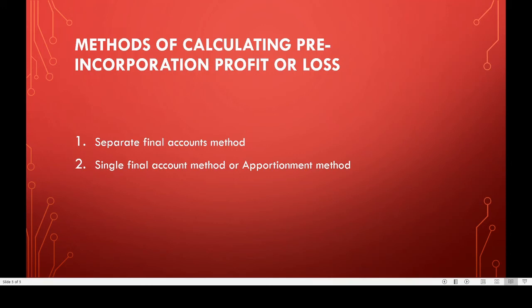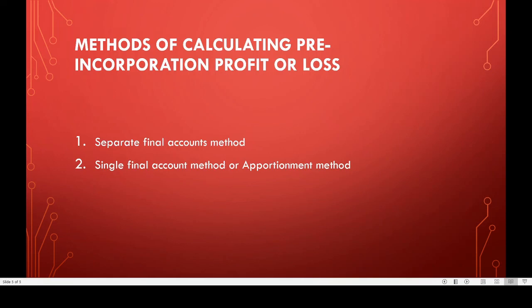Next, the second one, single final account method or apportionment method. Under this method, at the end of the accounting period, one trading and profit and loss account is prepared for the whole period covering the pre-incorporation period and post-incorporation period. Then the profit or loss for the whole period is apportioned between pre-incorporation period and post-incorporation period on some appropriate basis.